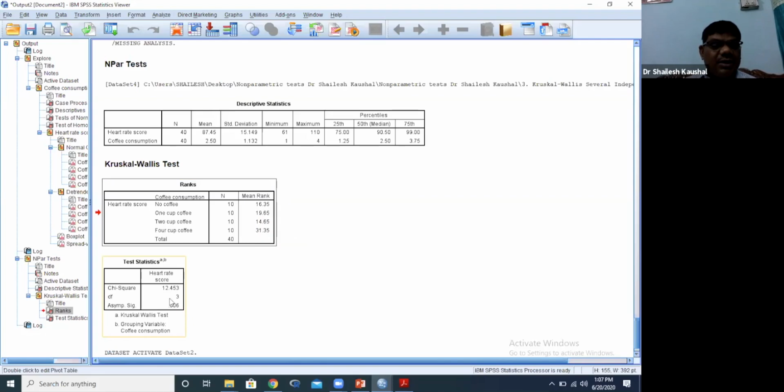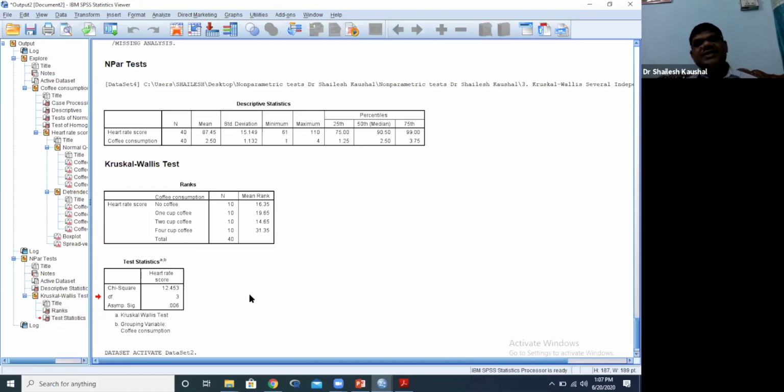So here we will check through the p value, and the p value is 0.006. It means coffee consumption increases heart rate score, but in this case we cannot say whether 1 cup coffee consumption, 2 cup coffee or 4 cup coffee is increasing heart rate score.